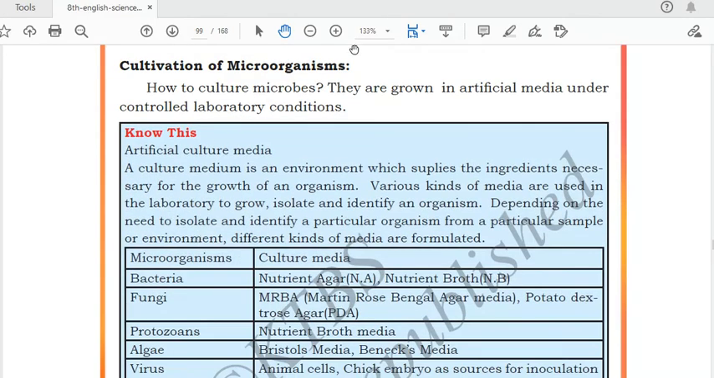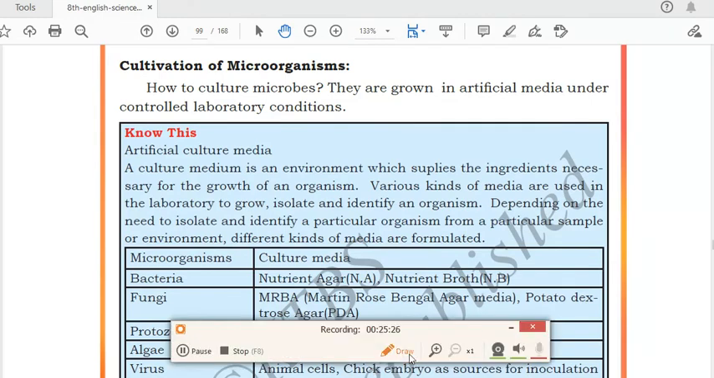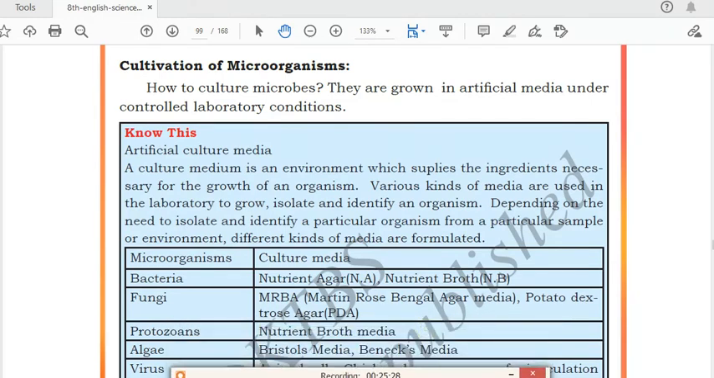Now, cultivation of microbes. Many places microbes are also cultivated because they are useful, so they are cultivated. Generally they are grown in artificial media under controlled laboratory conditions. In the labs, these microbes are grown in artificial media, meaning they should get the proper environment, temperature and condition, then only the microbes can grow.